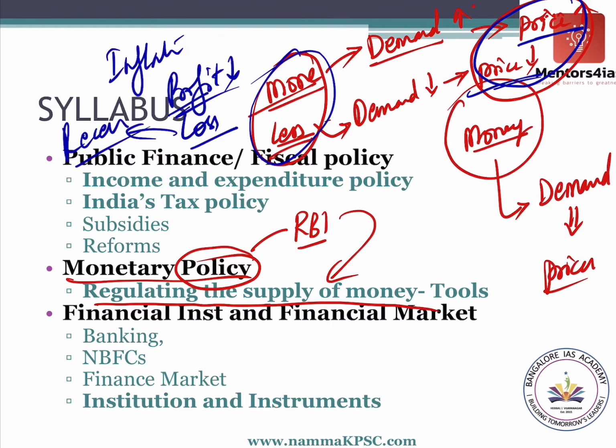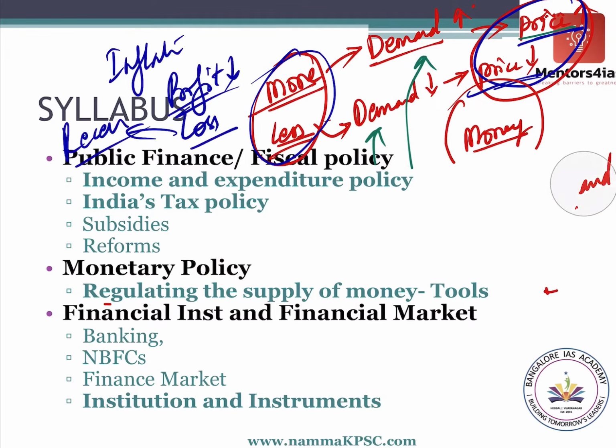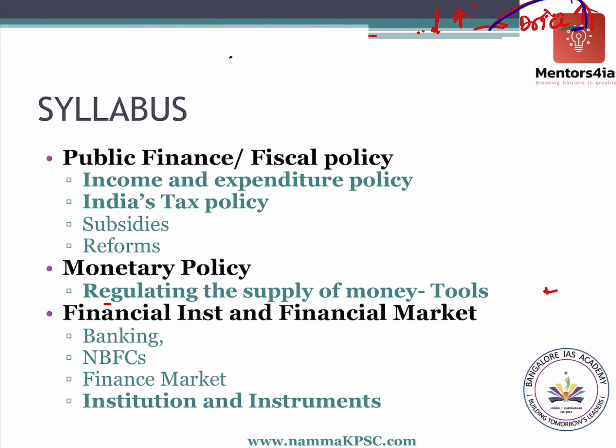So what is the best approach? You should have the right amount of money. An amount of money which neither increases nor reduces the demand, and neither increases nor reduces the price. So we have to ensure that there is the right amount of money, not too much, not too little. Who does this? This is done by none other than the RBI.